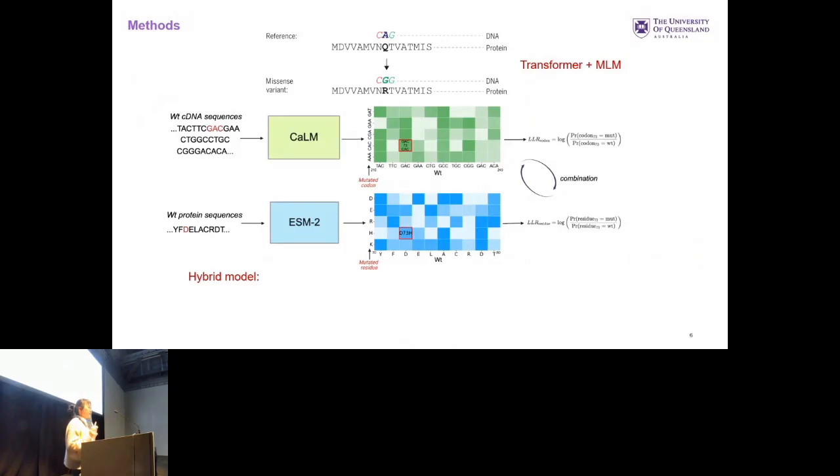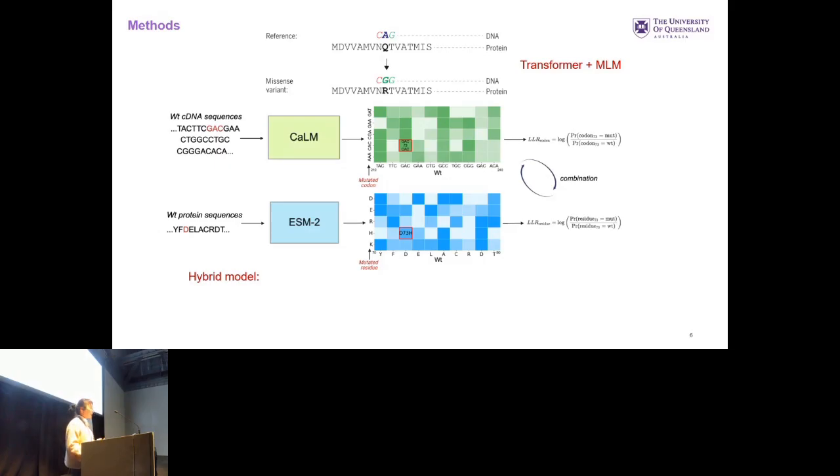We use two different language models. They are both transformer-based and trained with the masked language modeling objective. The first one is called CaLM. This is a codon language model that takes the wild-type cDNA sequences as input, and it tokenizes these cDNA sequences into 64 different codons. The second one is ESM2, a protein language model. It takes protein sequences as input and tokenizes the residues into 20 different residues. And then we calculate the log likelihood ratio generated by the two different models.